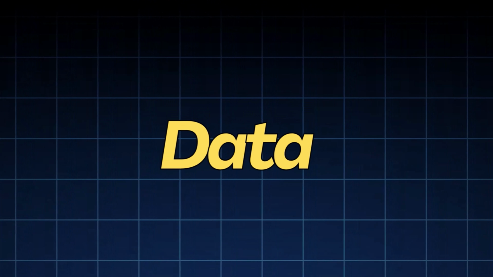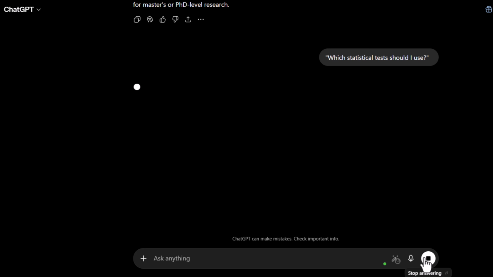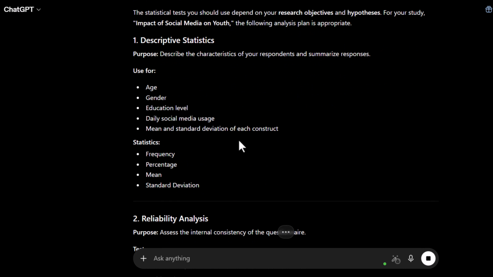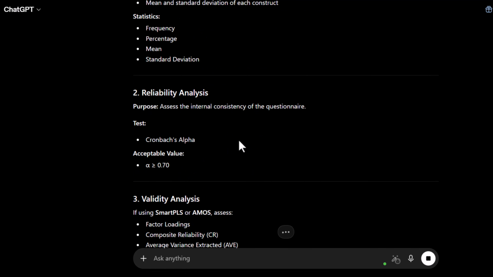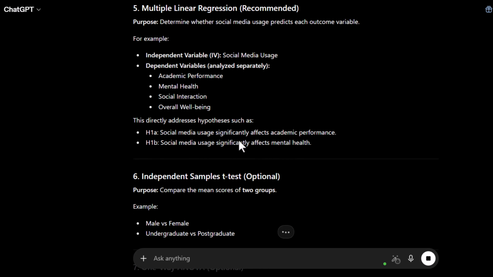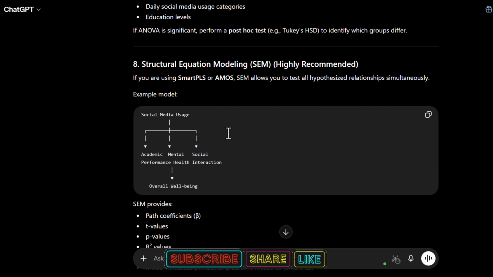Step 7. Data analysis tools. Finally, ask AI, which statistical tests should I use? For this research, it may recommend descriptive statistics, correlation analysis, regression analysis, SPSS or Smart PLS for data analysis. Now your complete methodology is ready, from research design all the way to data analysis.